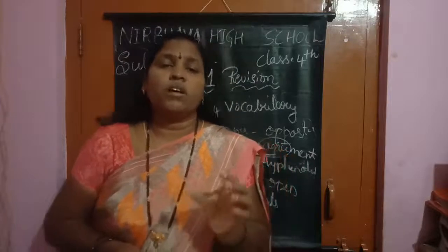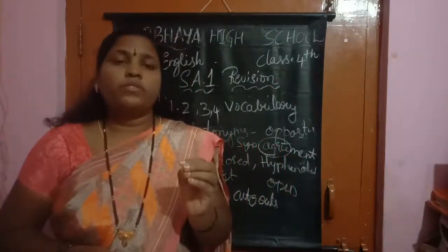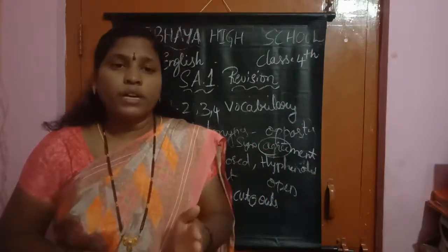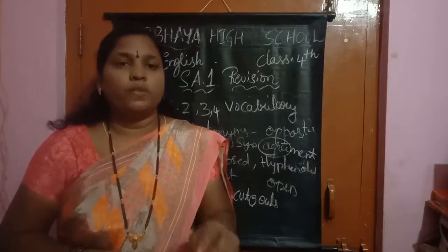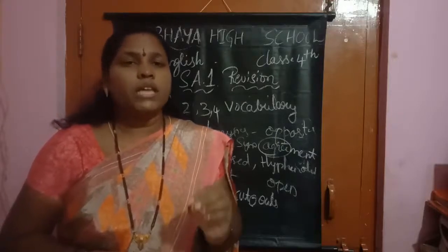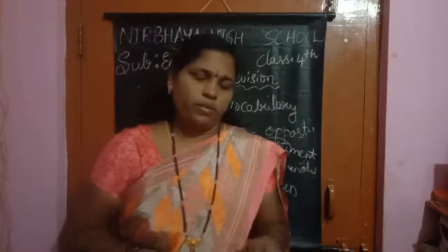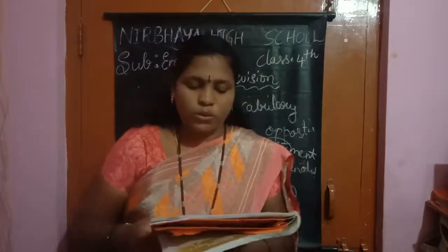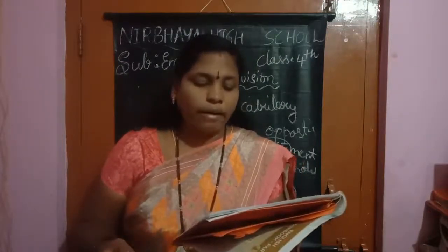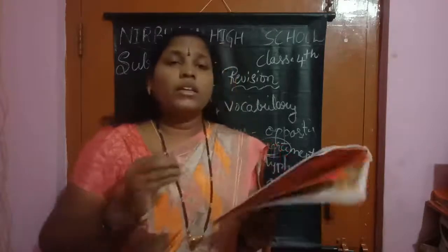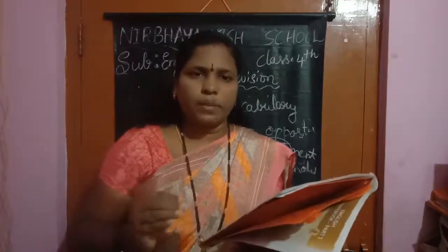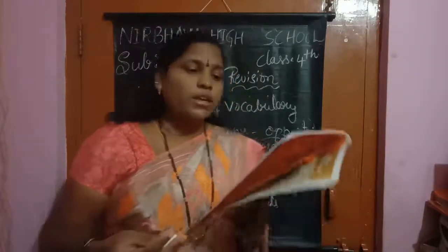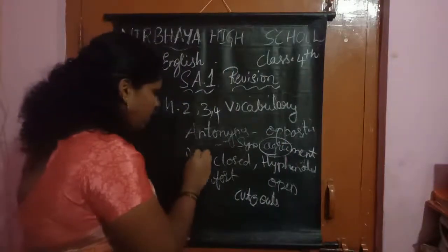Suffixes are the words or a group of letters which we are going to add at the end of the base word, at the end of the word. Okay, children? It makes a new meaning. Now, fill in the blanks by using either tion or ment correctly in each case. Here, in the suffix, we are having different types. Means the words are there. See, just we are adding here M-E-N-T.